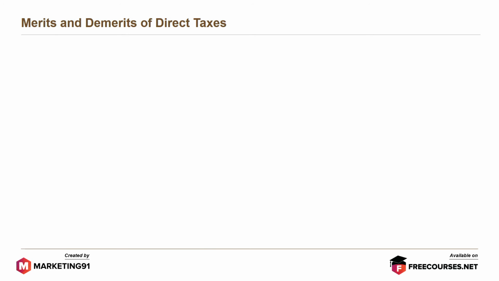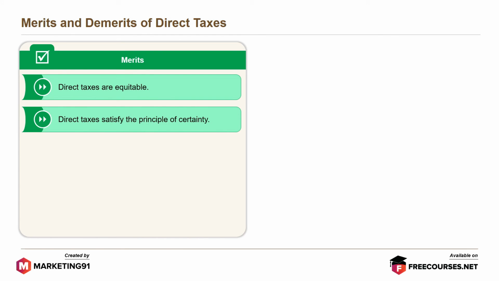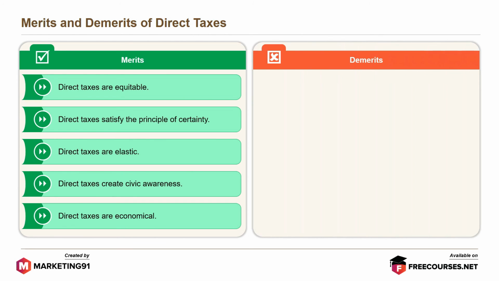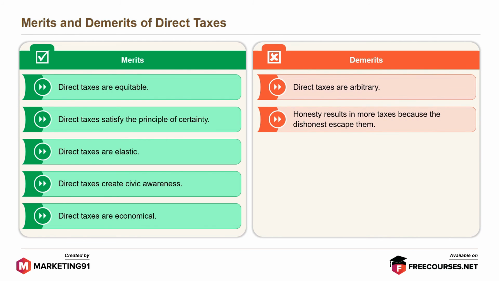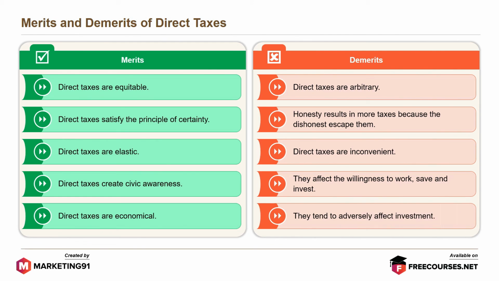Merits and demerits of direct taxes are: merits. Direct taxes are equitable. Direct taxes satisfy the principle of certainty. Direct taxes are elastic. Direct taxes create civic awareness. Direct taxes are economical. Demerits. Direct taxes are arbitrary. Honesty results in more taxes because the dishonest escape them. Direct taxes are inconvenient. They affect the willingness to work, save, and invest. They tend to adversely affect investment.